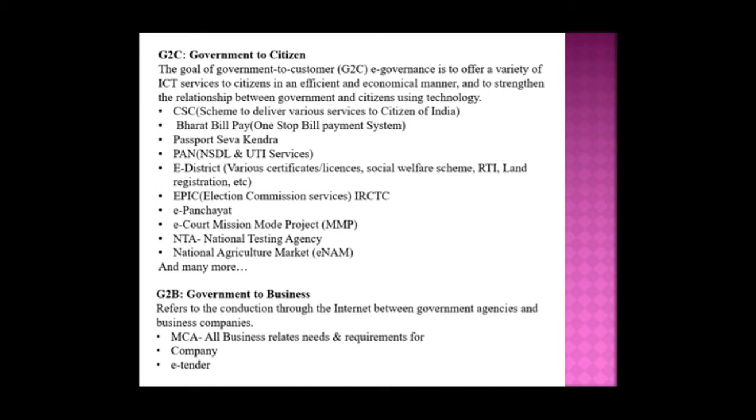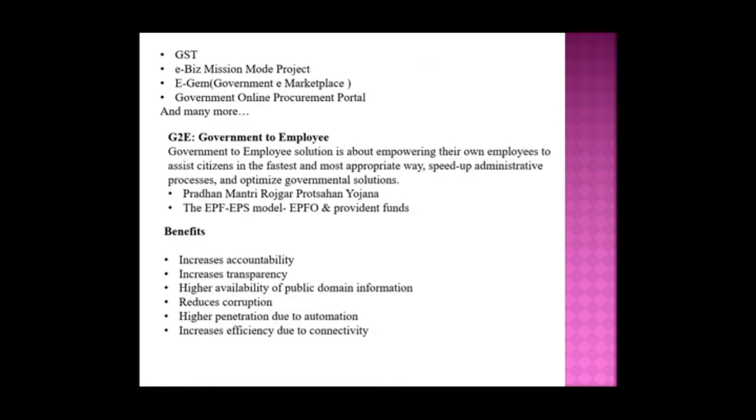And G2B, that is government to business, refers to transactions conducted through the internet between government agencies and business companies. That is MCA, for all business-related needs and requirements of a company. And e-tender is there, and GST is there, and e-Biz mission mode project, GeM, Government e-Marketplace, and the government online procurement portal are there nowadays. So e-governance is helping the business field also.